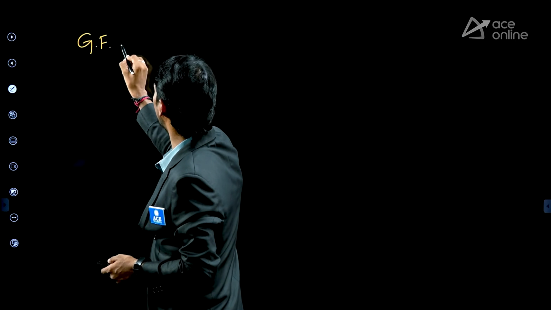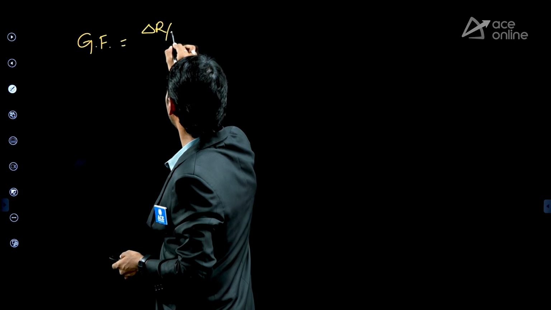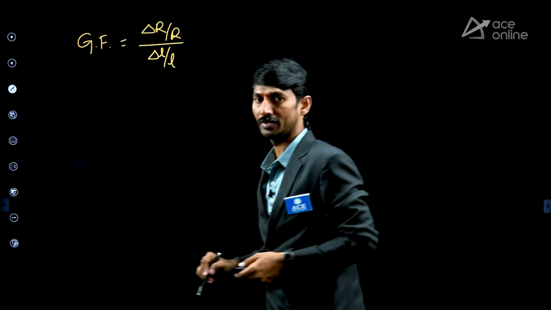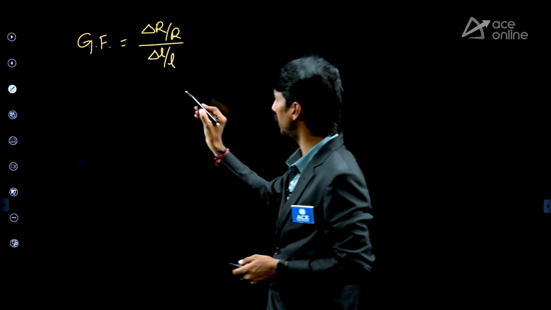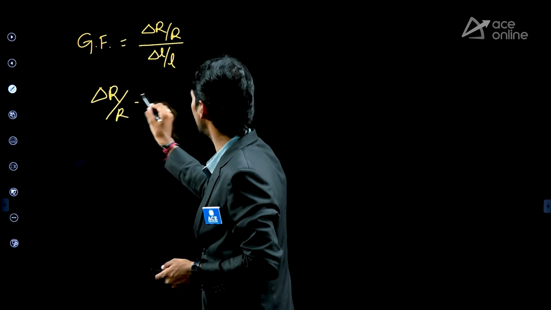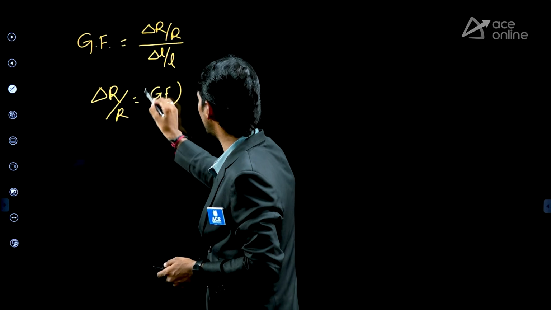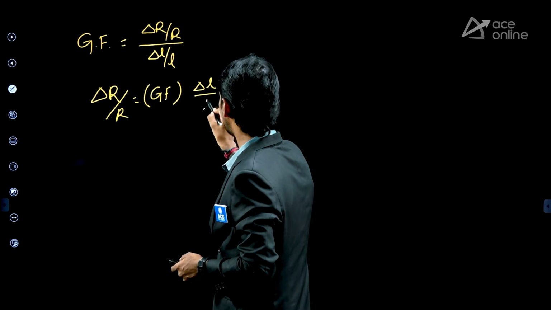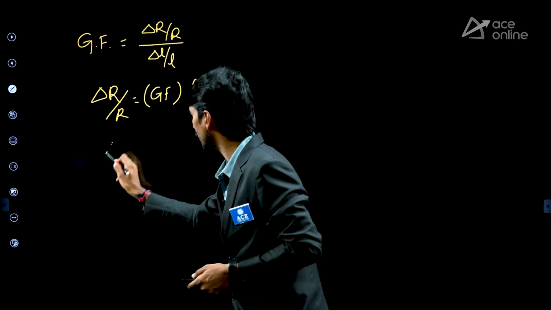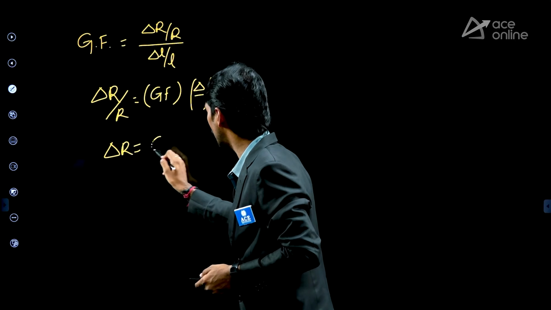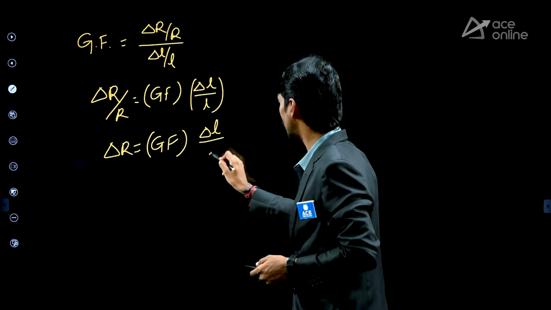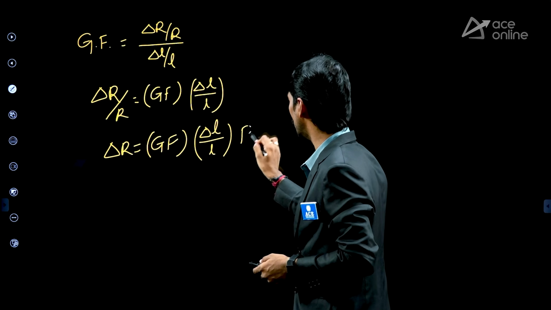Gauge factor is delta R by R by delta L by L. Therefore delta R by R is equal to gauge factor into delta L by L. But what we require is delta R. Therefore, delta R is equal to gauge factor into delta L by L into resistance.